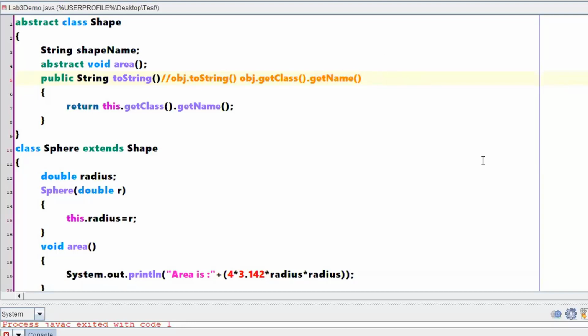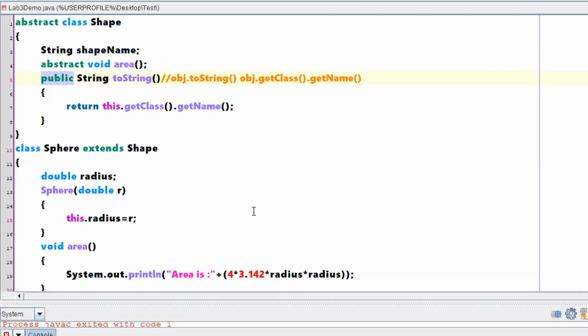Any questions? Why to use public, sir? Public in the sense, if I'm not using public here, with respect to strings you have an inbuilt method called toString. So it was showing there is a conflict between the inbuilt toString and the toString which you are implementing. That is the reason why I made it public, just to give a differentiation. I'm not talking about the inbuilt toString, I'm talking about my own definition of toString.